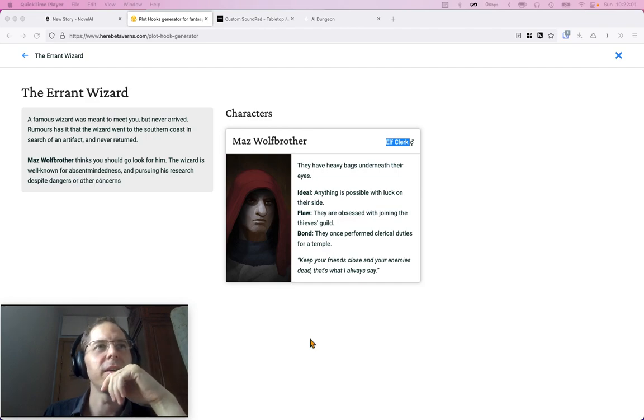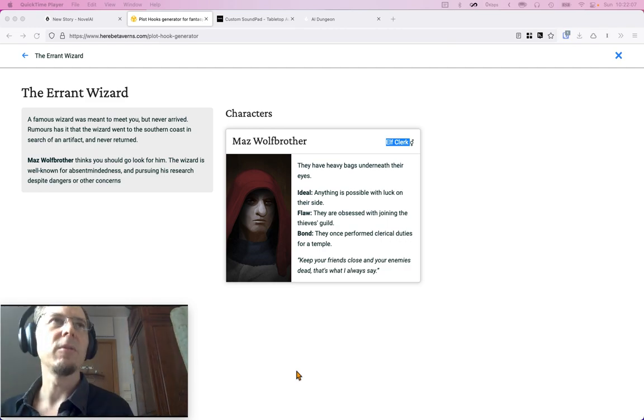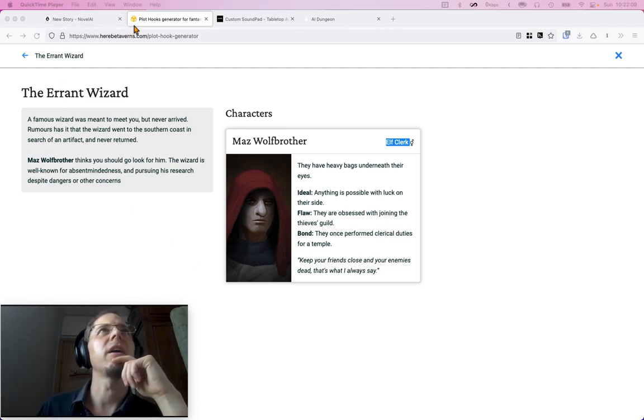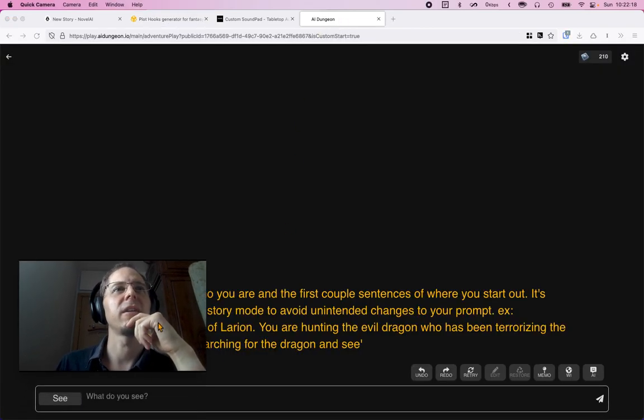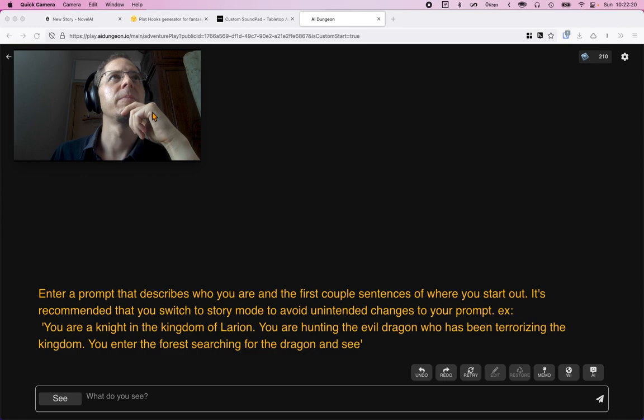We're going to try to make a choose your own adventure story here. We're going to use Novel AI, Here Be Taverns, maybe the sound pad at some point, and AI Dungeon, just to get access to the image generation. That's all.